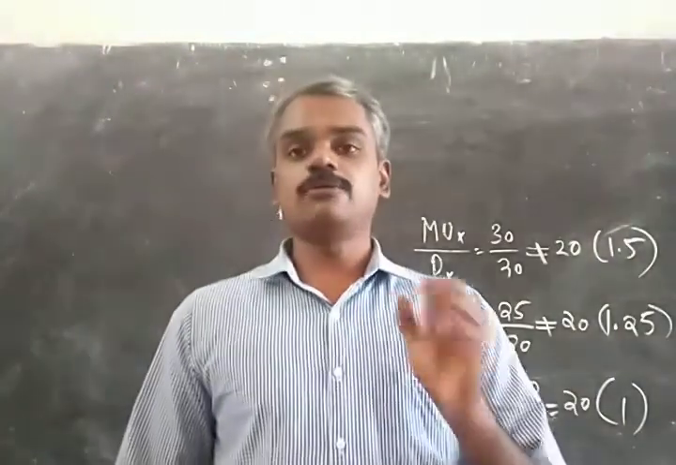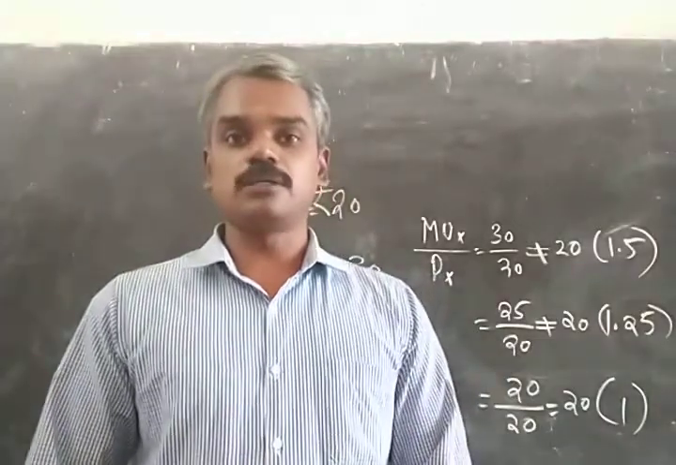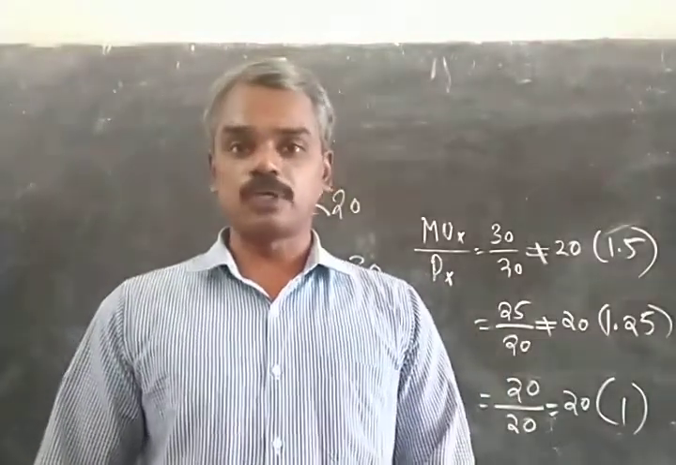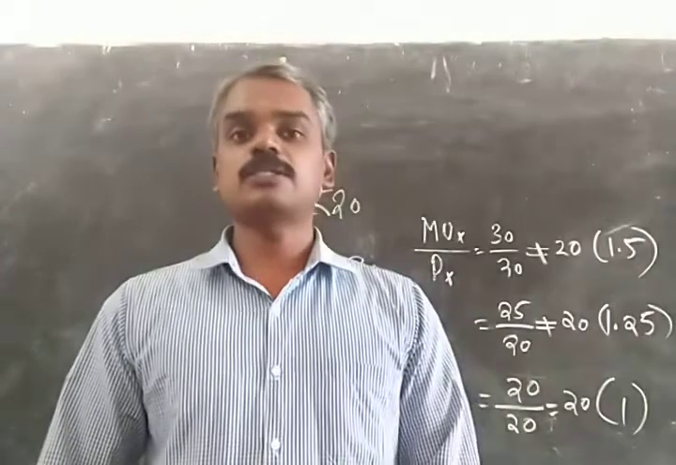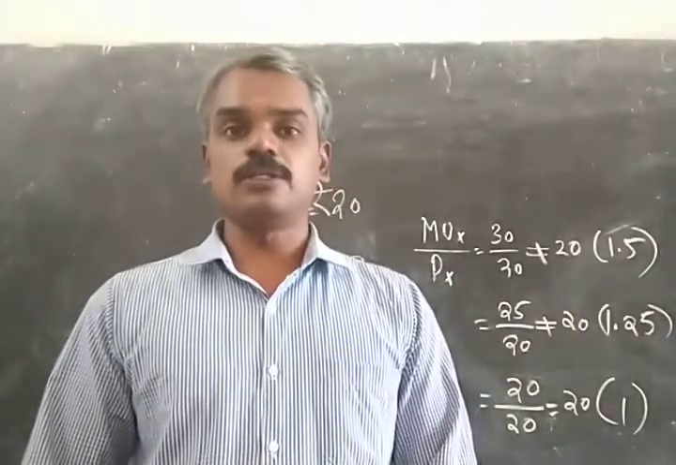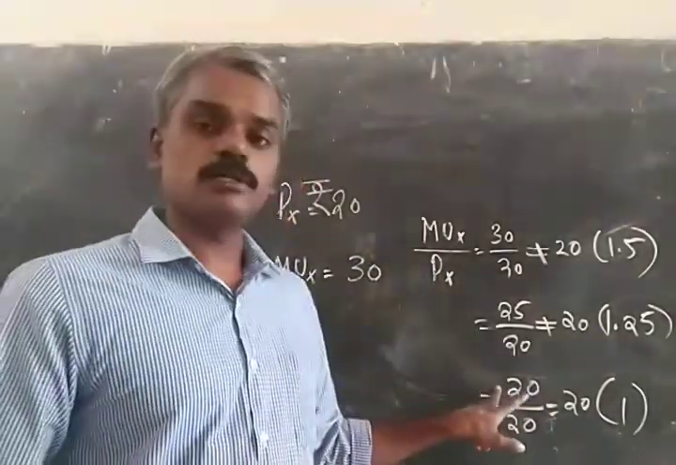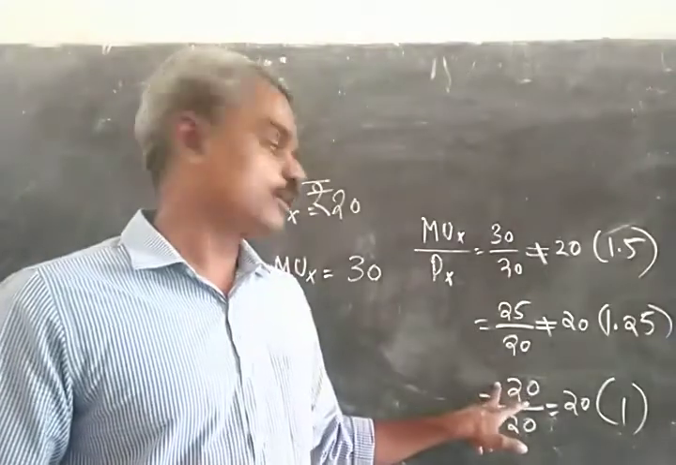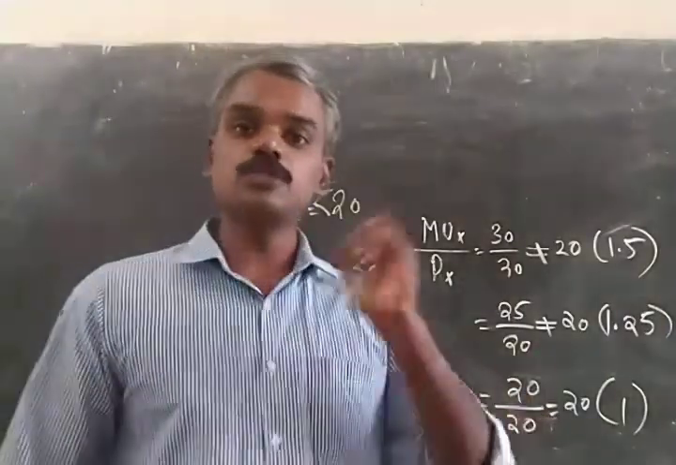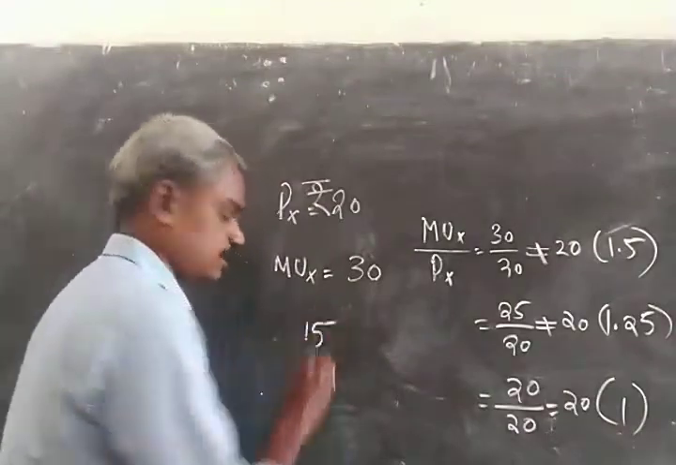Now, let's go to a different situation. Suppose the consumer does not stop consumption here. He goes on purchasing a fourth unit. What happens when he purchases a fourth unit? Definitely, as per the law of diminishing marginal utility, his marginal utility should fall. The marginal utility that he derived by consuming the third unit was 20. When he decides to consume a fourth unit, his marginal utility will fall to 15.